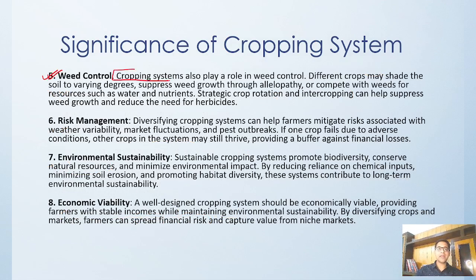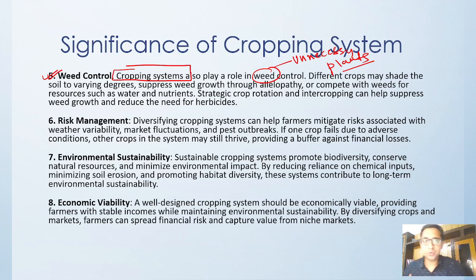Okay. Now weed control. Cropping systems help in preventing weeds, the unnecessary plants that are there. If you keep on rotating the crop, it suppresses weed growth.